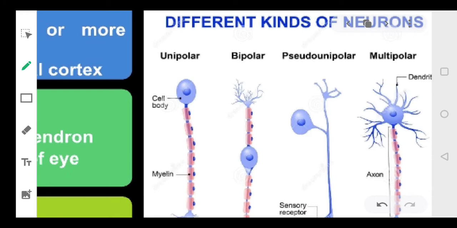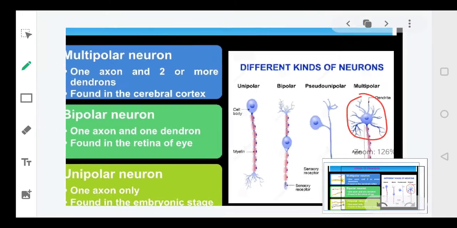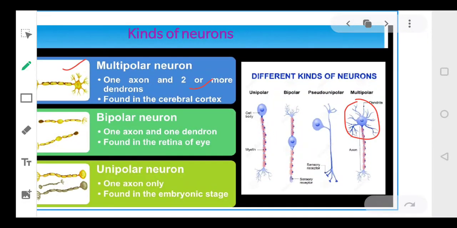So they have many dendrites. Clear everyone? Their dendrites are many more, but their axon is one. They have one axon but many dendrites.